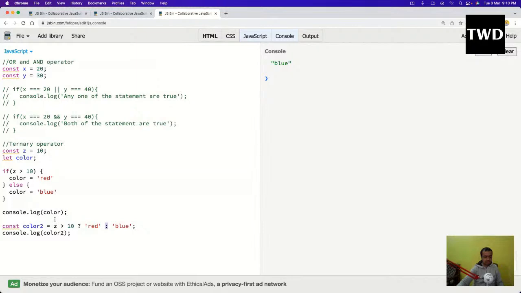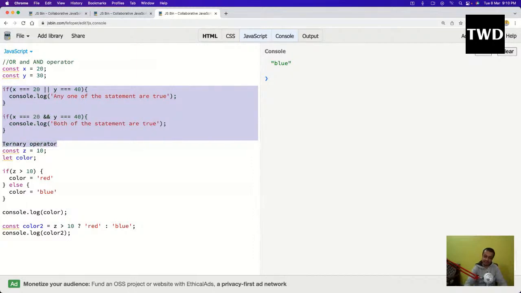How are you doing? Comment to all at one time, is it okay? That's a good question. You select all of them, and then you do control and backslash. And if I do it again, it will be uncommented. Control and backslash, this is a shortcut in every programming language.